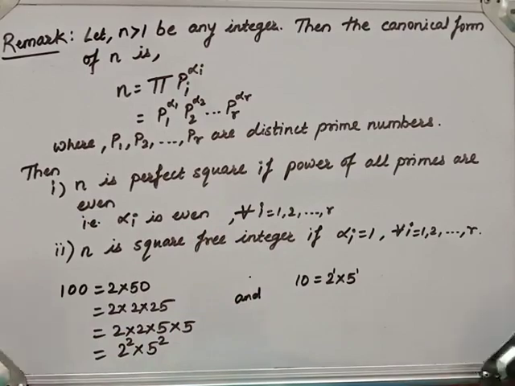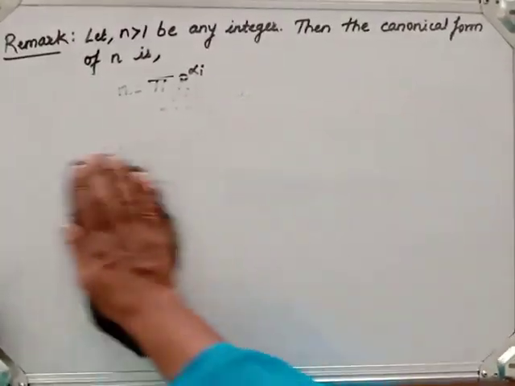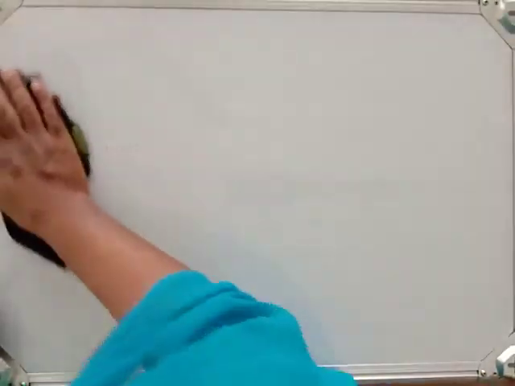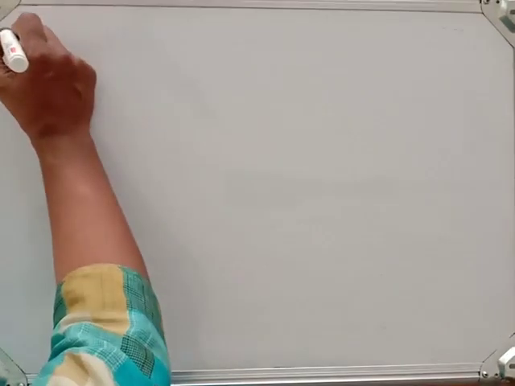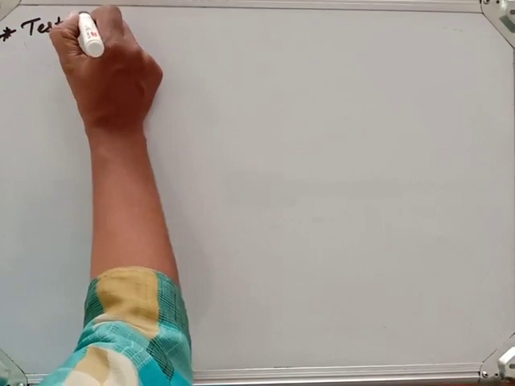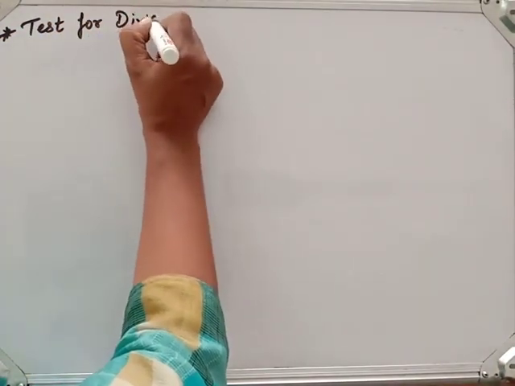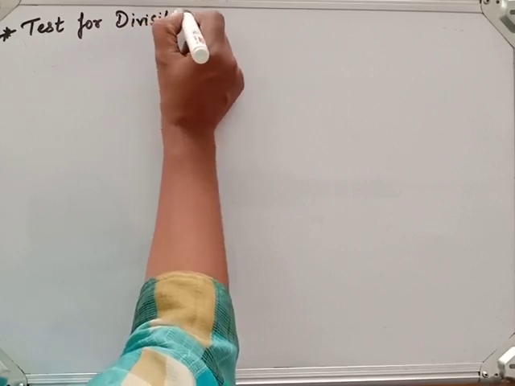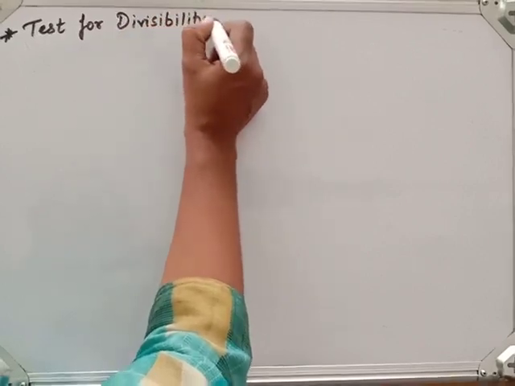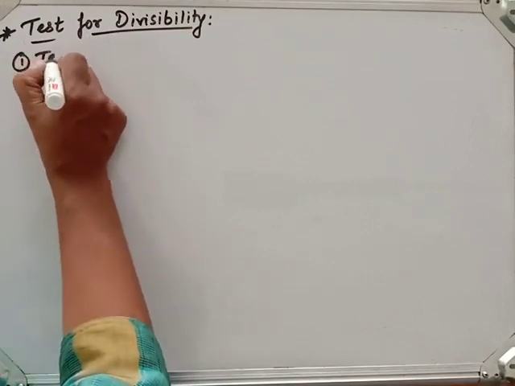Now let us see the tests of divisibility. You have already gone through them, the tests of divisibility. In school also we learned that part many times, so I will just revise them. Test for divisibility. Now what is the first test we will take? For 2.